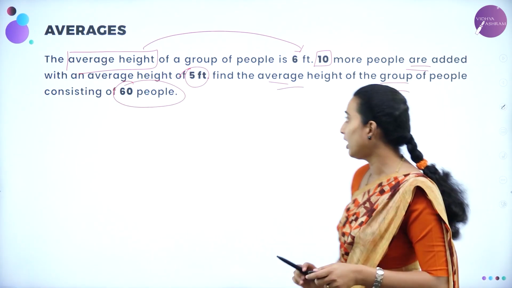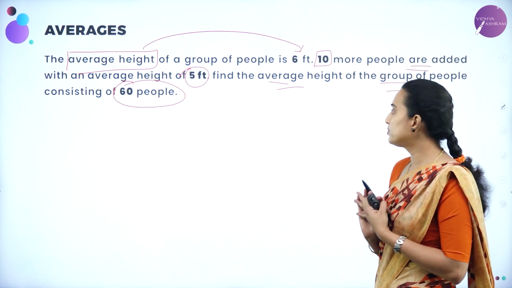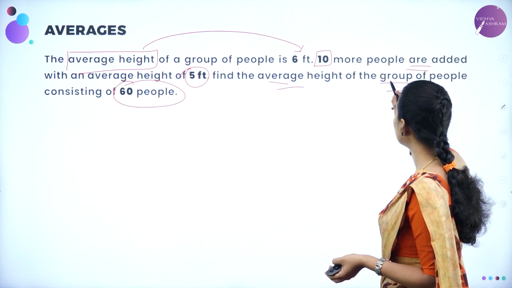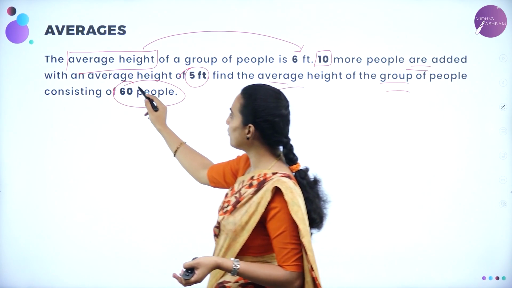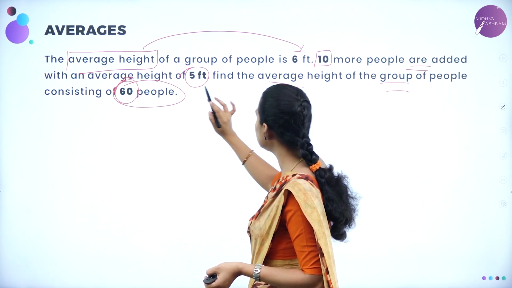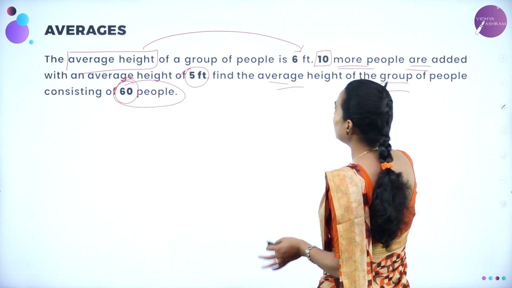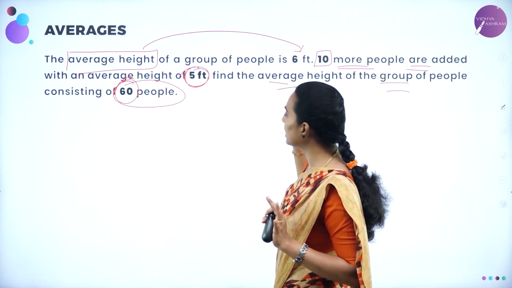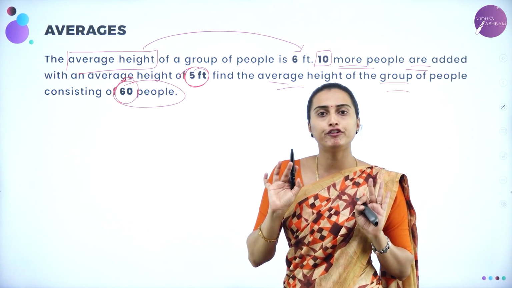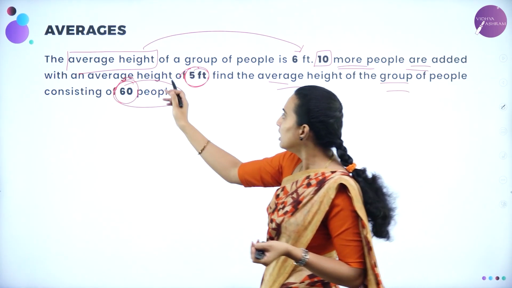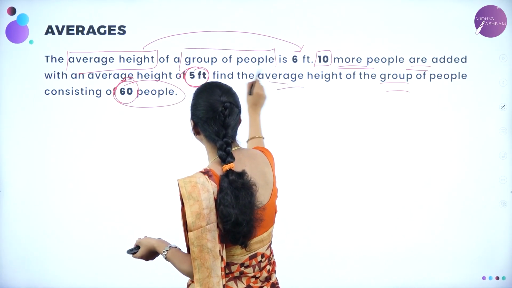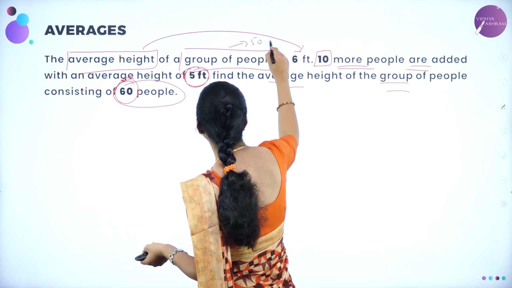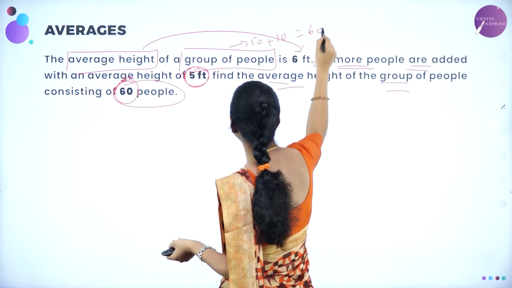Now, you have to observe carefully the group of people consisting of 60 people. 60 people means 10 people are here who are having 5 feet. Then how many people are remaining? Remaining are 50 people. Correct? So the group of people will be equal to 50. So 50 plus 10 gives you 60 people total.